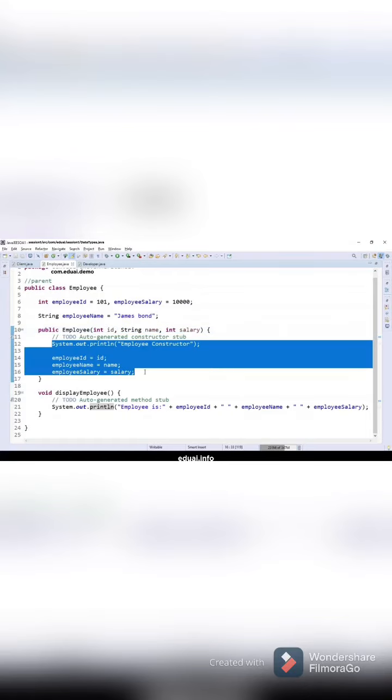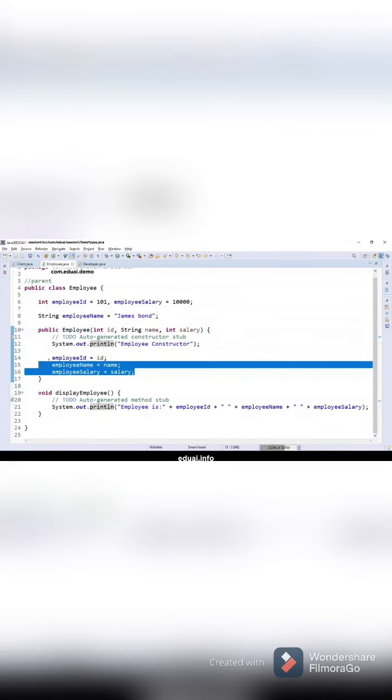So in short, the values which you passed here, ID, name and salary, will be copied in developer, and from developer they will get copied in the employee class. So they will come here. So this constructor gets invoked, and these values will get initialized.